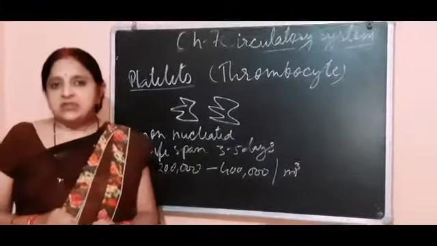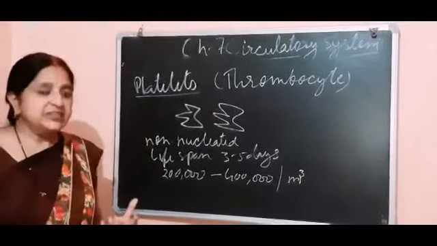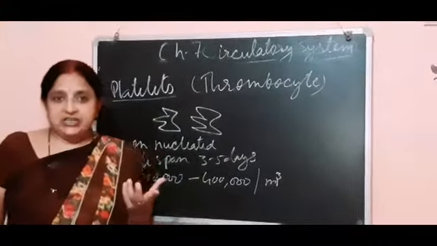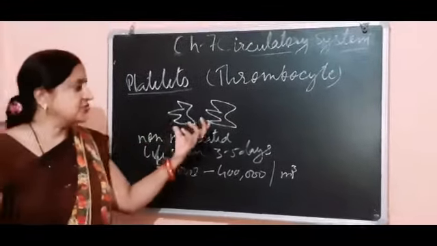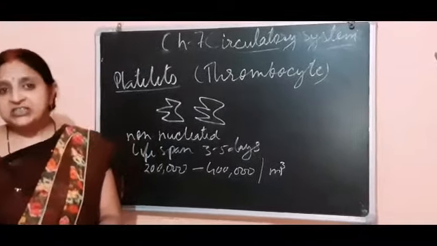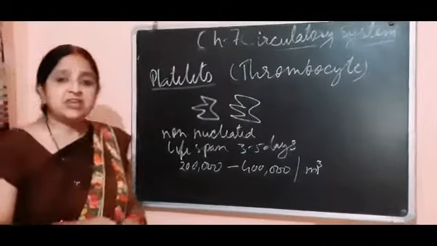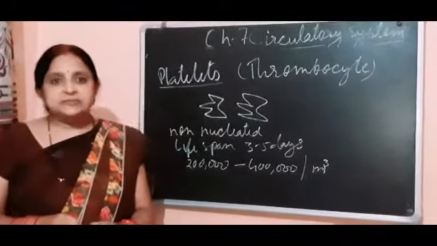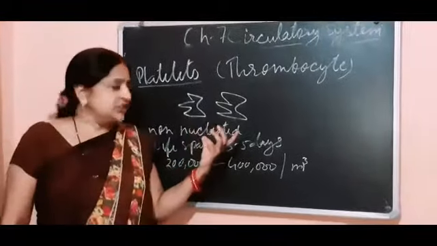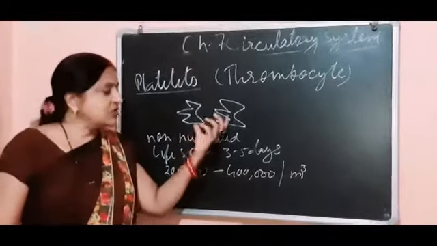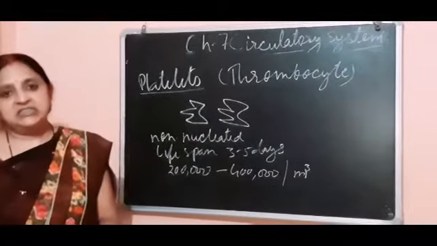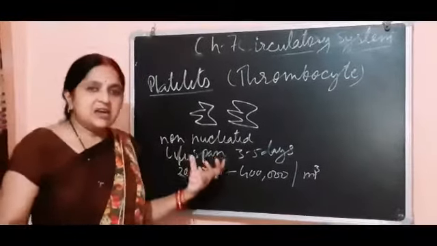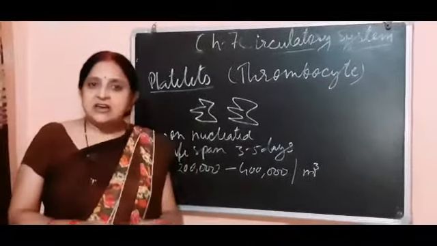When the human body is injured, the blood is coagulated, and it is coagulated because of the presence of platelets. If it is not coagulated, then due to severe bleeding, it causes death. So platelets are very important. They are non-nucleated small cells, colorless, present in the blood, and they are formed in the red bone marrow. This is all about the platelets. The main function of the platelets is clotting. It provides clotting during injury.